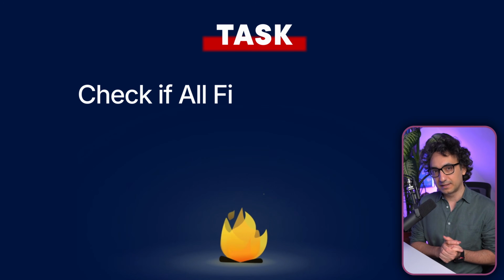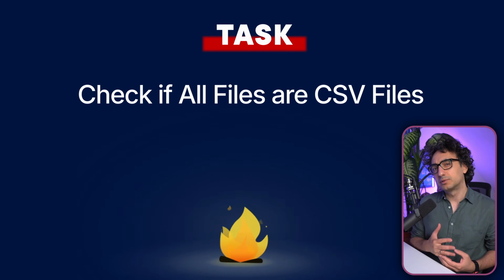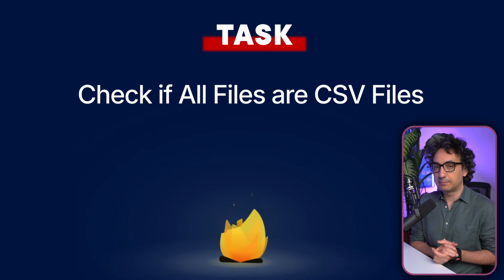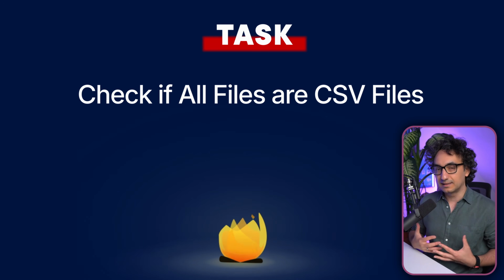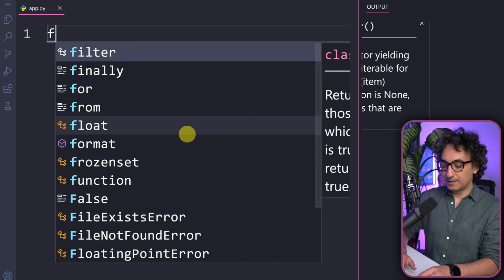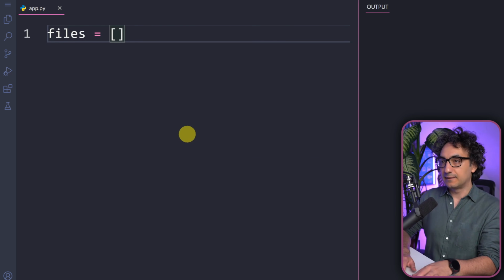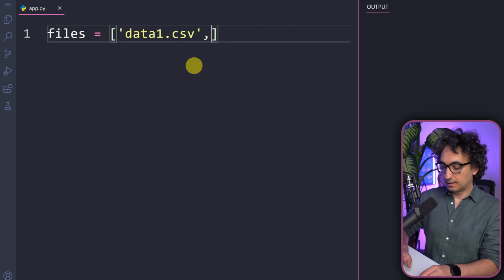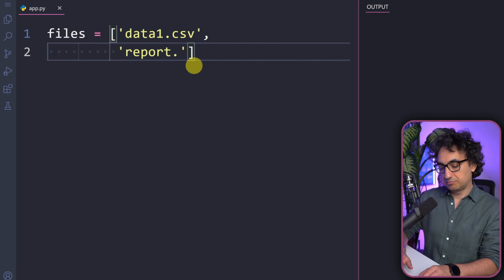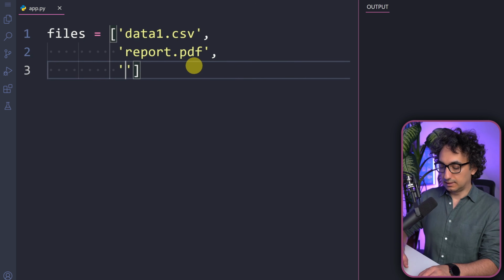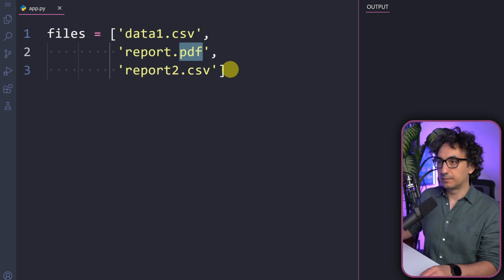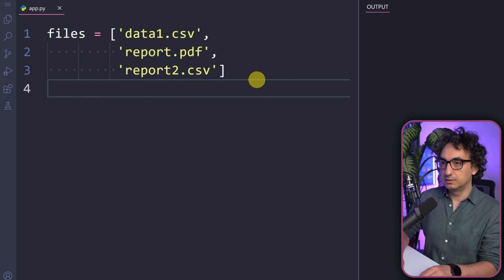Okay, so now let's have another example where we use this. Let's say that I would like to check whether all my files are CSV. So that means we have to validate the type of the file, and this is something that happens a lot as you process files. Okay, so now as usual, we start with an example. Let's have a few data. For example, we have a file name called data1.csv. Another one, we have report.pdf. And a last one, let's say that's report2.csv. So now, as you can see, not all my files are CSV. We have one of them as PDF, which is not really good. Now we have to check that.